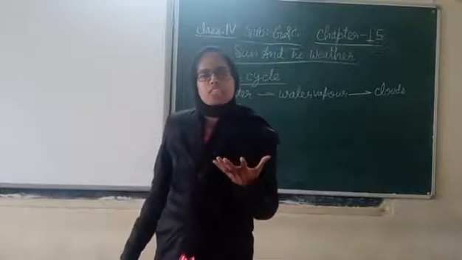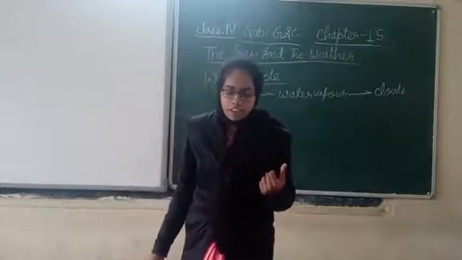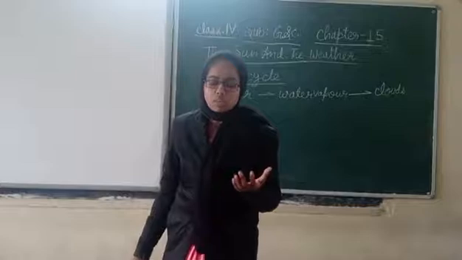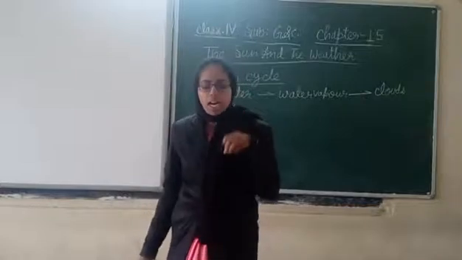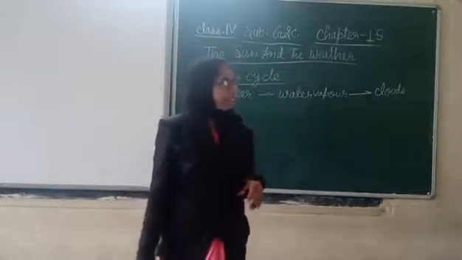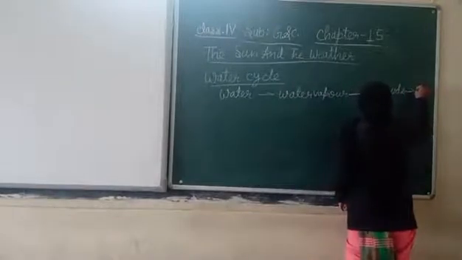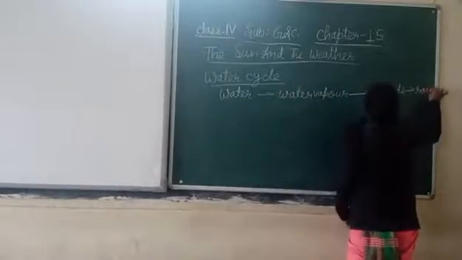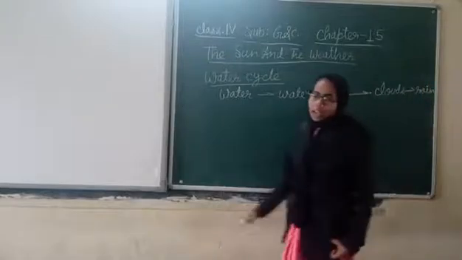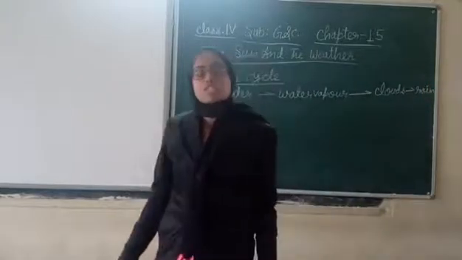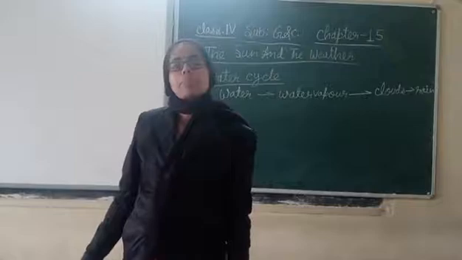When the water drops become very heavy in the clouds, they come down to the earth as rain. This is called precipitation.